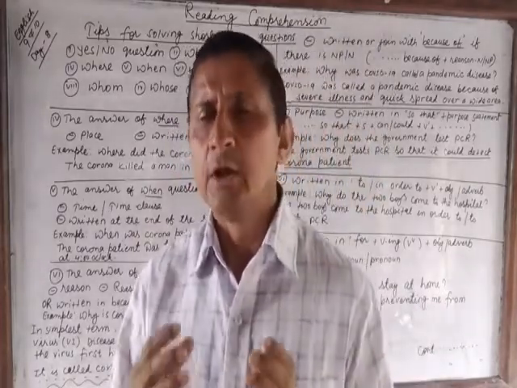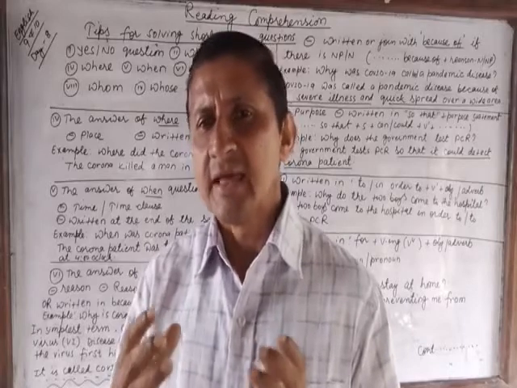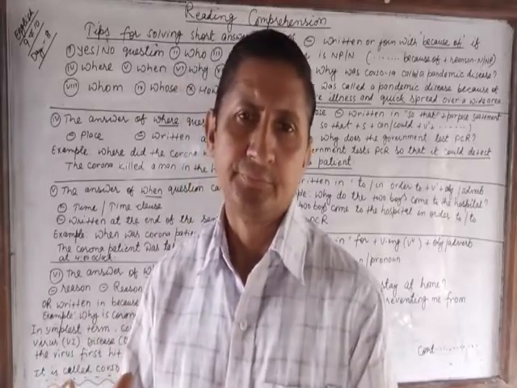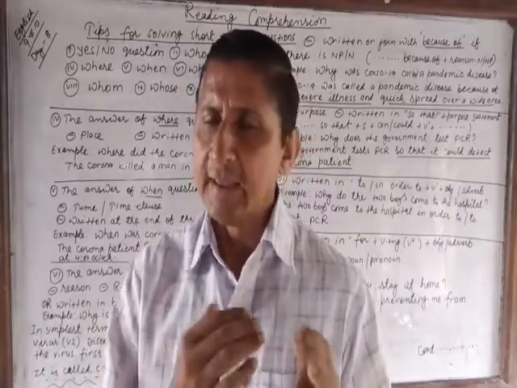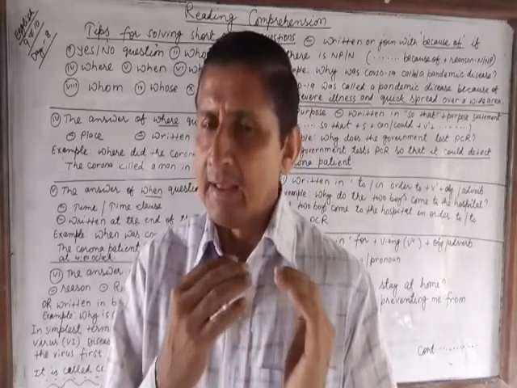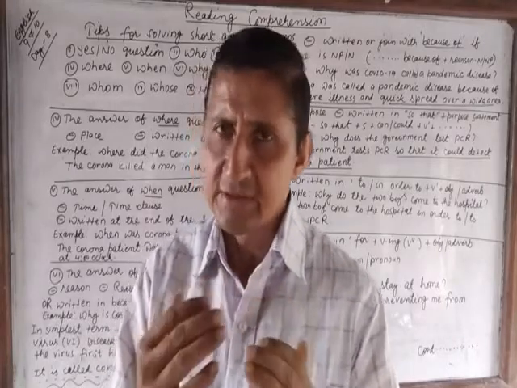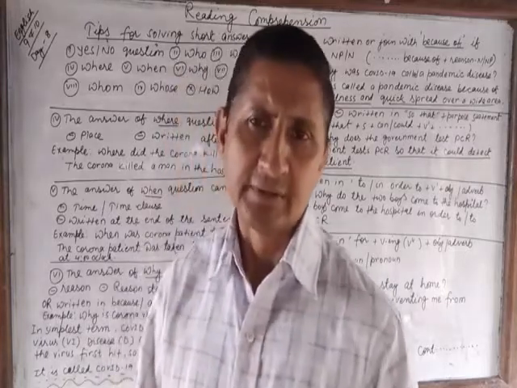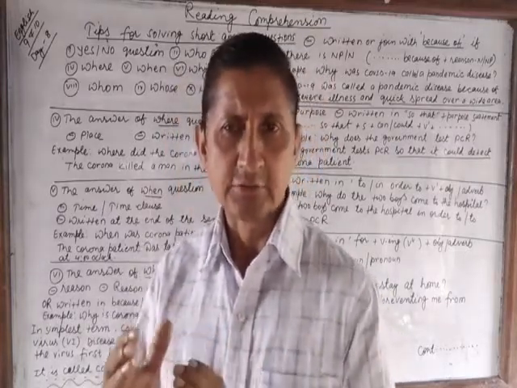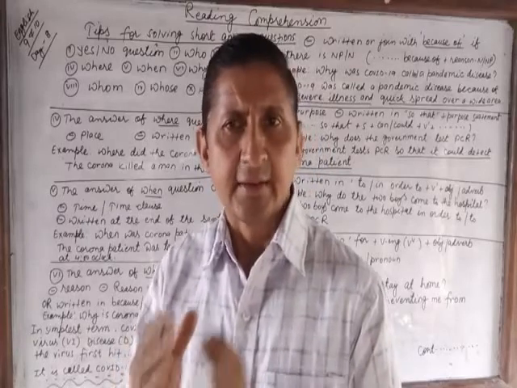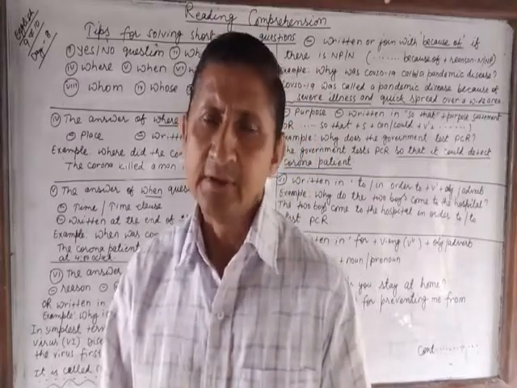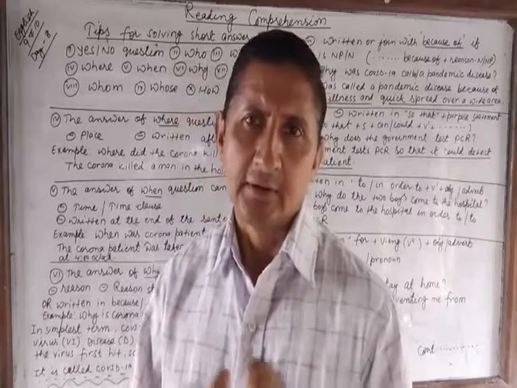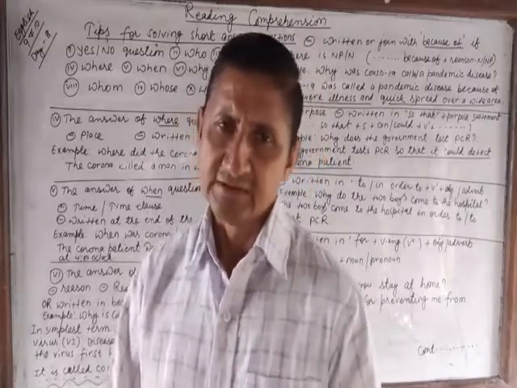For example, when did you last attend the class? Answer is I attended my last class on 5th Chaitra 2076. 5th Chaitra 2076 is the time clause of this statement.